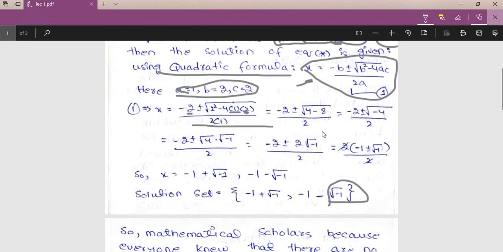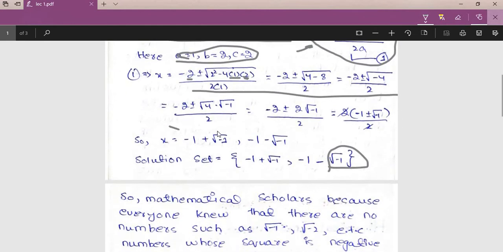After doing the calculation, these are just simple calculations, we get the value of x as minus 1 plus square root of minus 1, and minus 1 minus square root of minus 1.